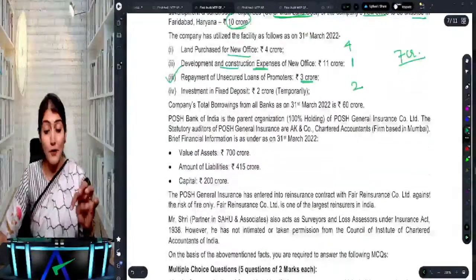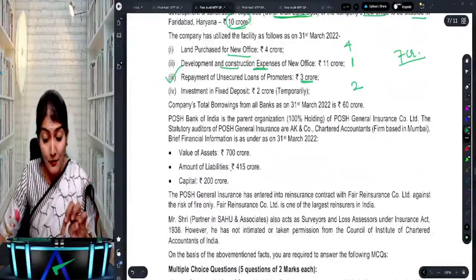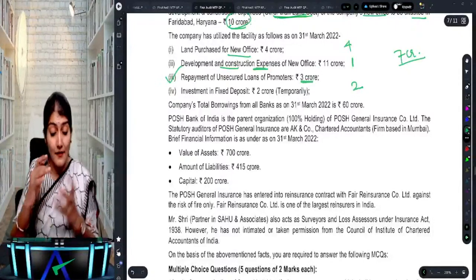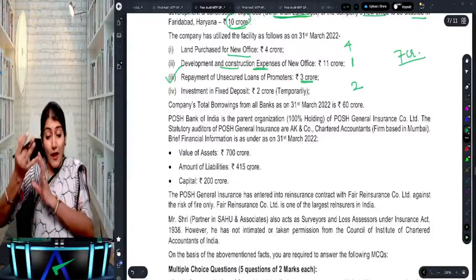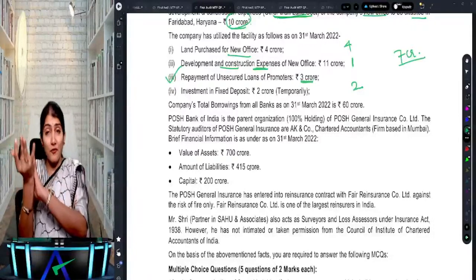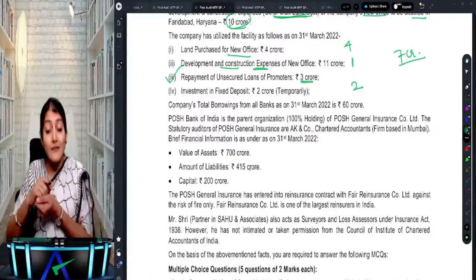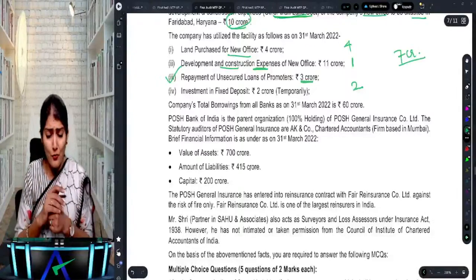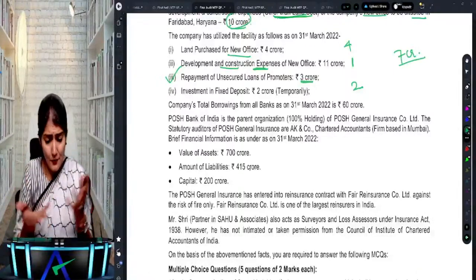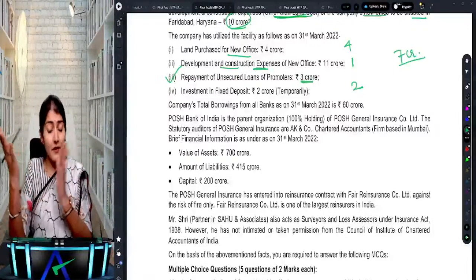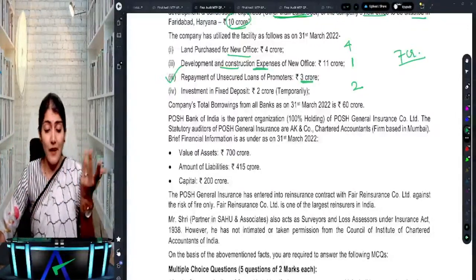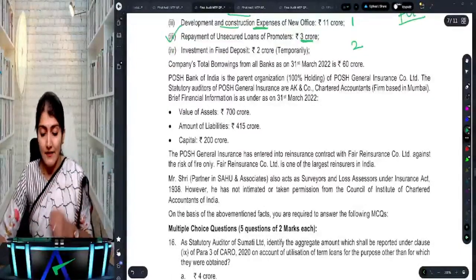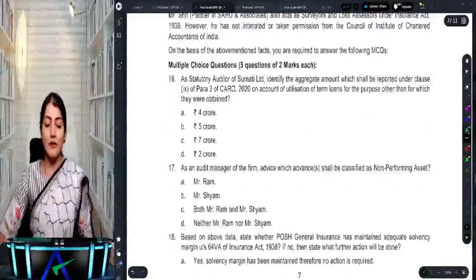Okay. Then value of assets 700 crore. Value of liability 415 crore. So whether the company has maintained the solvency margin, the excess of value of assets over the amount of liabilities, which shall not be less than 50% of the minimum paid up share capital. Right, so 200 crore, so 100 crore. So are they more solvent, is 700 minus 415? Is the value of assets more than the liabilities? Yes. And then after that, it says it enters into a reinsurance contract.